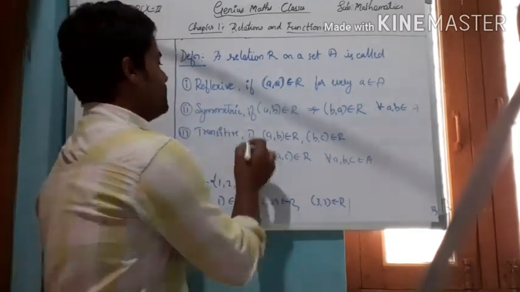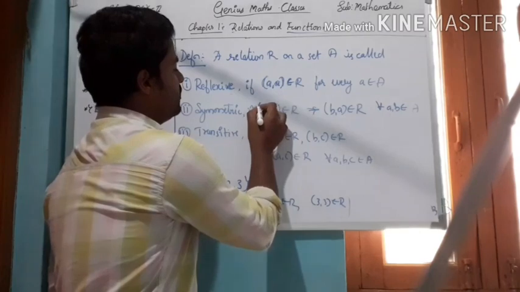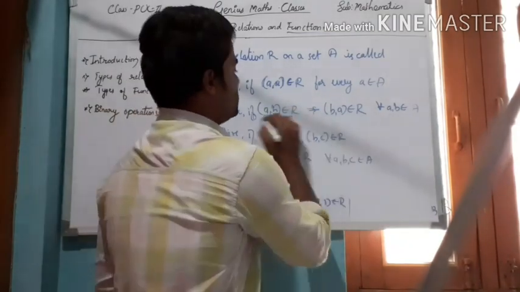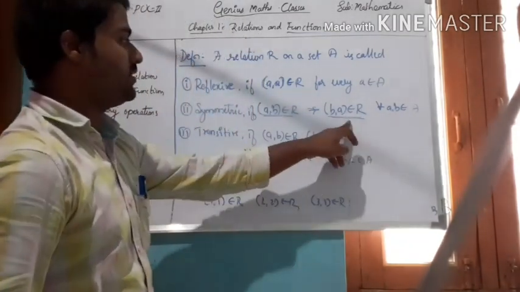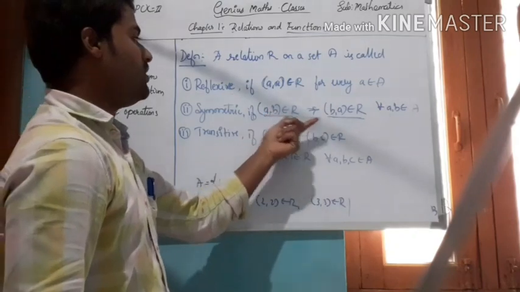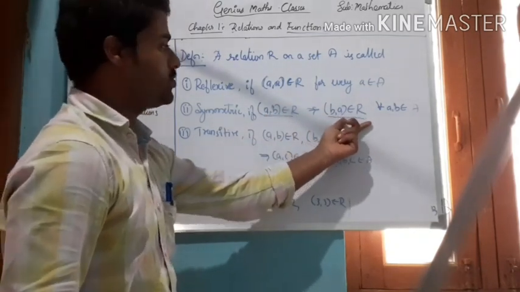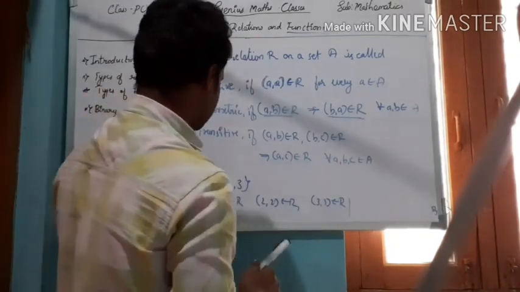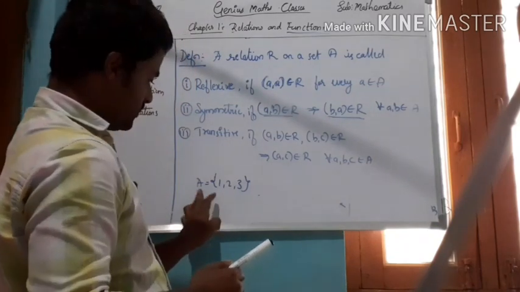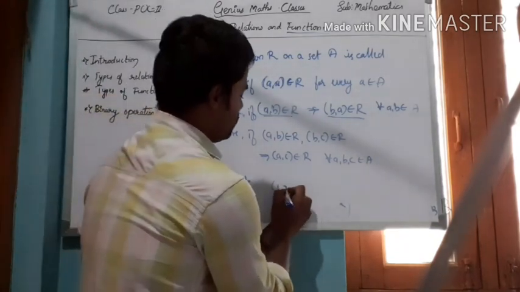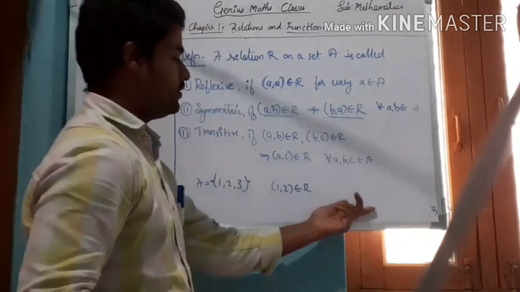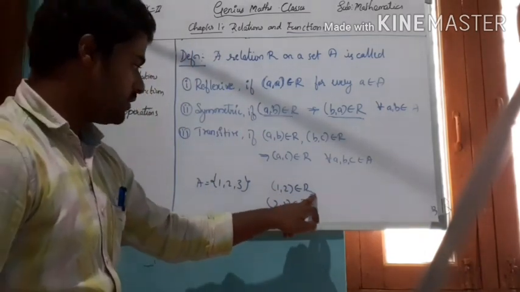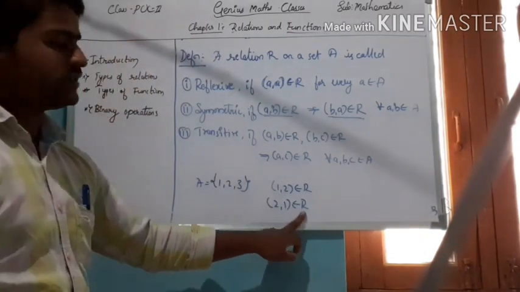Similarly, symmetric means that if AB belongs to R, that means its reverse also must exist in the relation R. If AB belongs to R, then B comma A must belong to R, for all A, B belonging to A. Here, if I define, for this set A equal to 1, 2, 3, if 1, 2 belongs to R, then 2, 1 must also belong to R. If 1, 2 belongs to the relation R, then 2, 1 also belongs to the relation R.